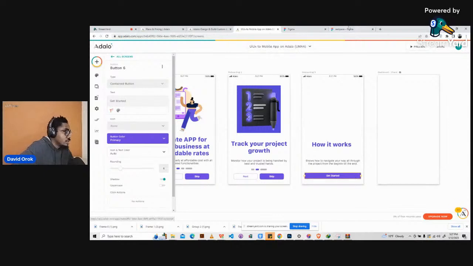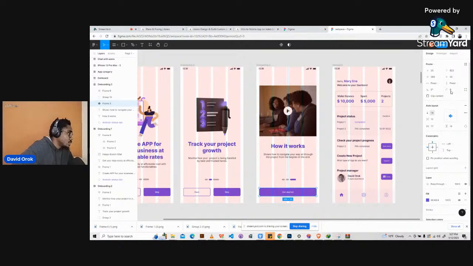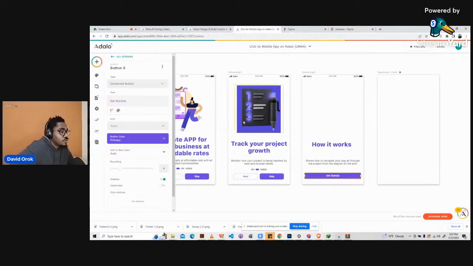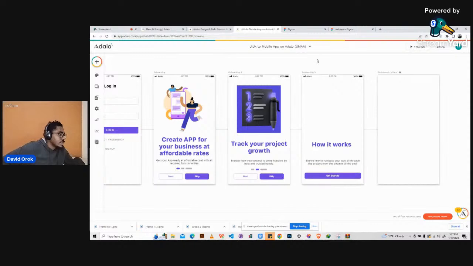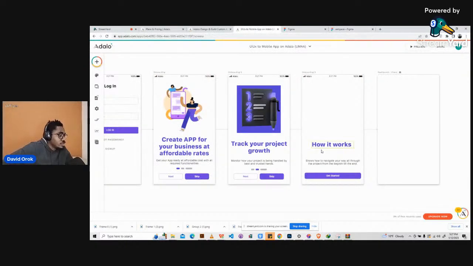The rounding here is the corner radius, and you can just scroll up to see what it is. It's still 8. It has to be uniform across your project, so it's always going to be 8 for buttons. Okay, so get started. Are we using it correctly? Yeah, we're using it correctly. So get started. And what else? So we have that here.